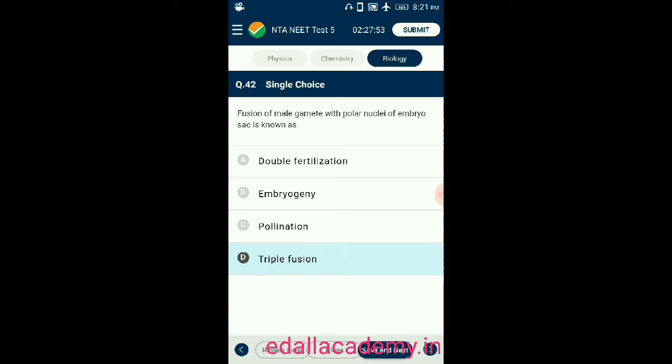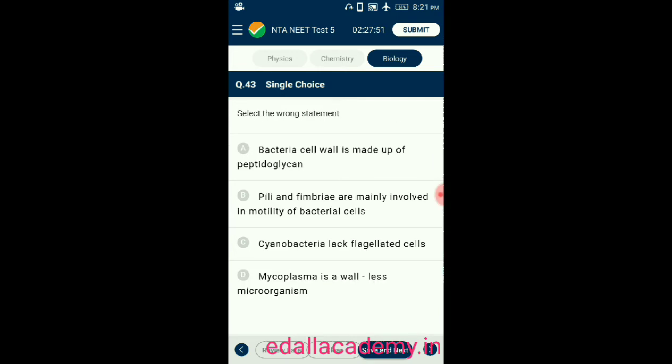Question number 43. Select the wrong statement. Option A. Bacterial cell wall is made up of peptidoglycan. Yes, it is correct. Option B. Pili and fimbriae are mainly involved in motility of bacterial cell. Option C. Cyanobacteria lack flagellated cells. Yes, it is correct.